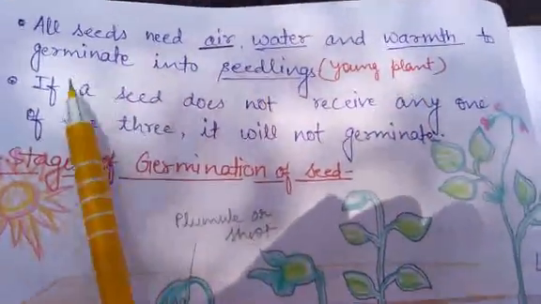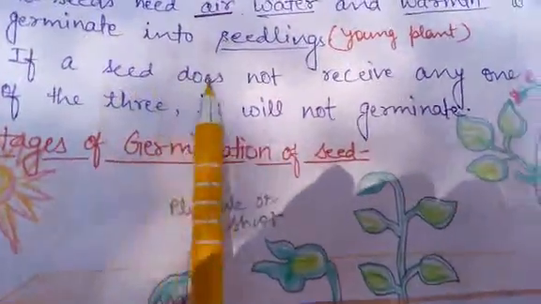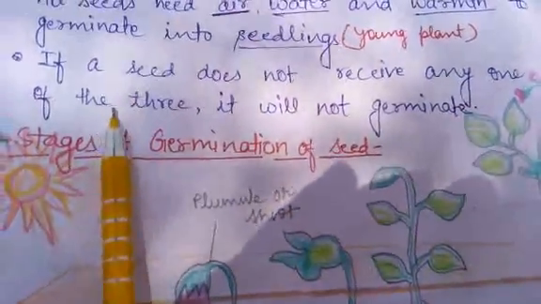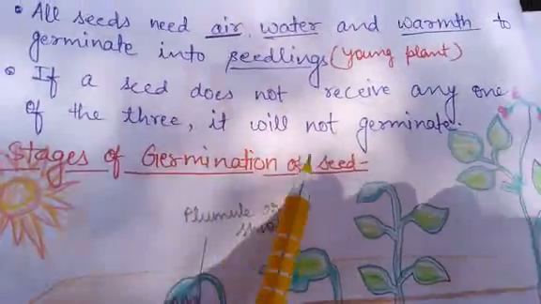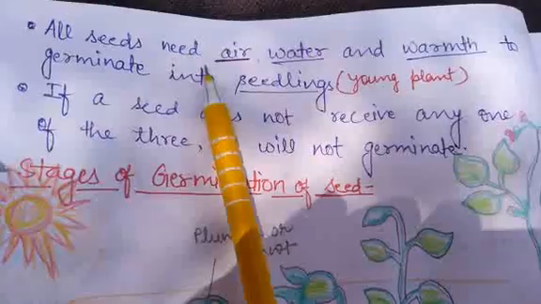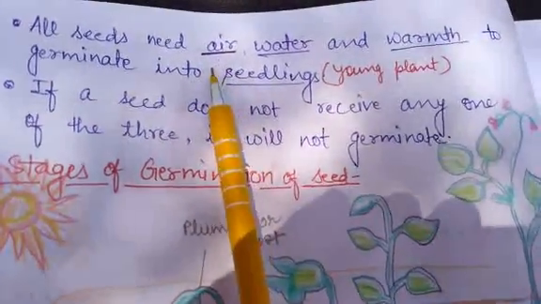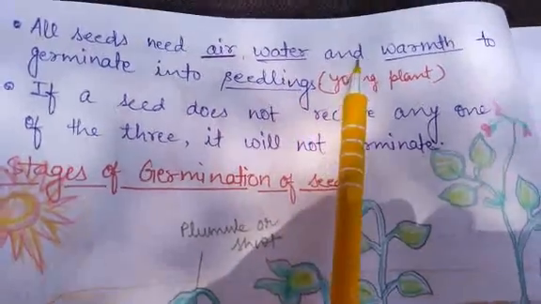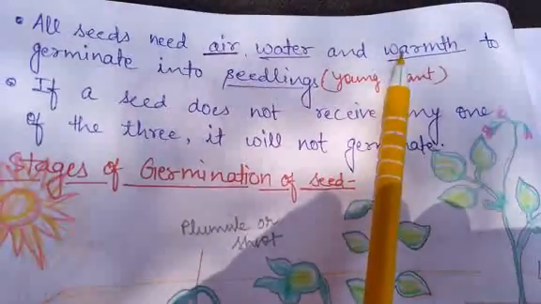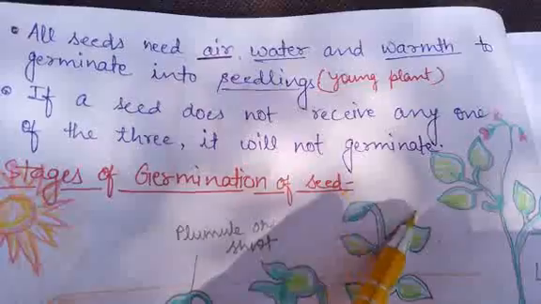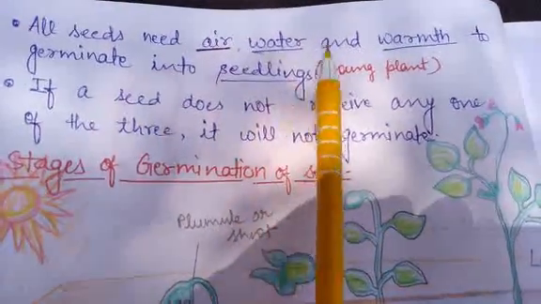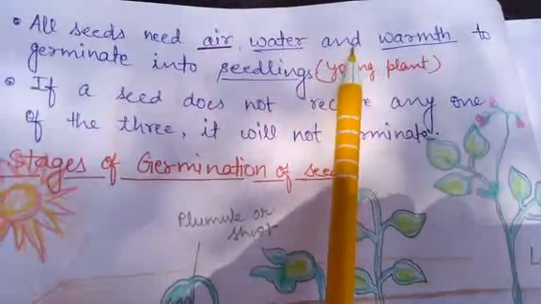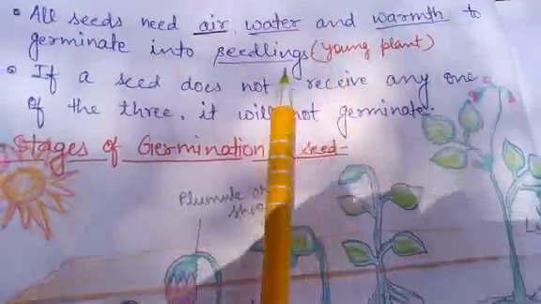Okay, so the next point is what? If a seed does not receive any one of the three, it will not germinate. Means if the seed does not get air properly, water properly, or the heat, the warmth, properly, it will not be able to germinate. So these are the three things which are very much required for the germination of a particular seed.